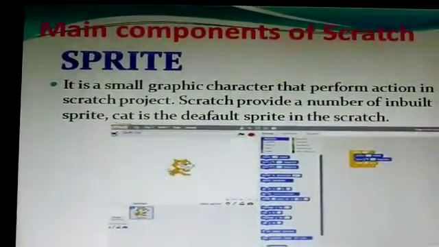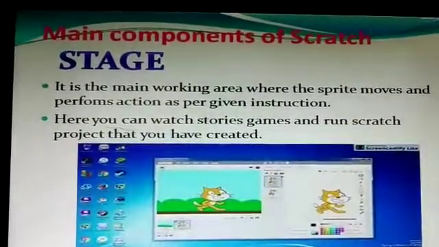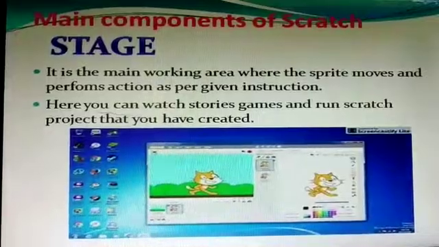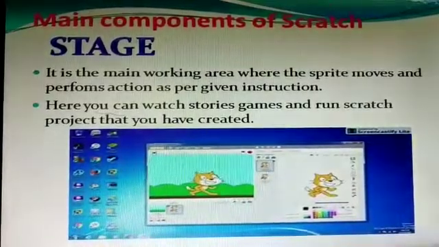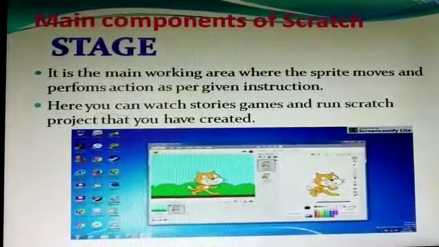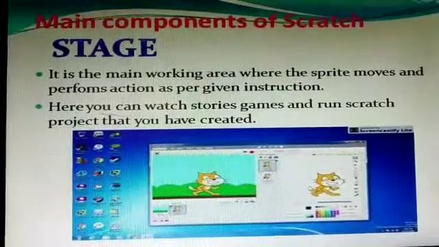After sprite, our next topic is stage. Stage is the main working area where the sprite moves and performs actions as per given instructions. Here you can watch stories, games and run a Scratch project that you have created.